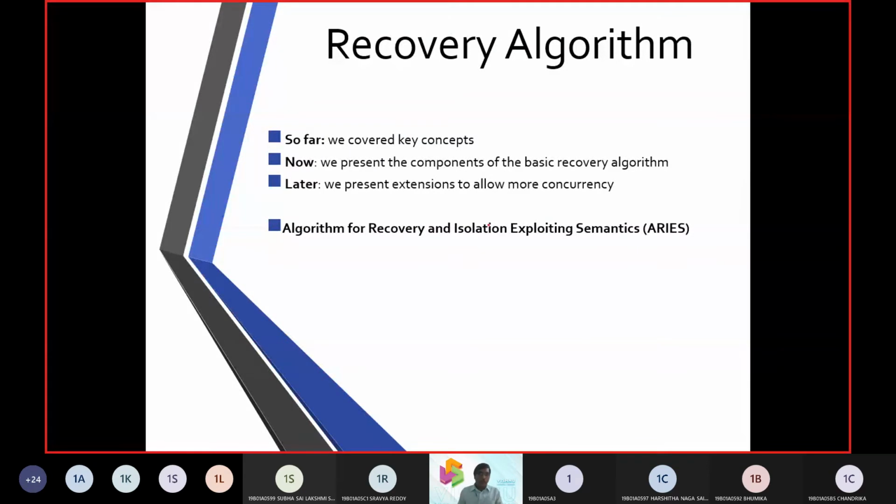Now we talked about undo, we talked about redo, then we talked about log, and we have two statements. What are those two statements? We call them commit and rollback. So these are the buzzwords, right? Commit and rollback.